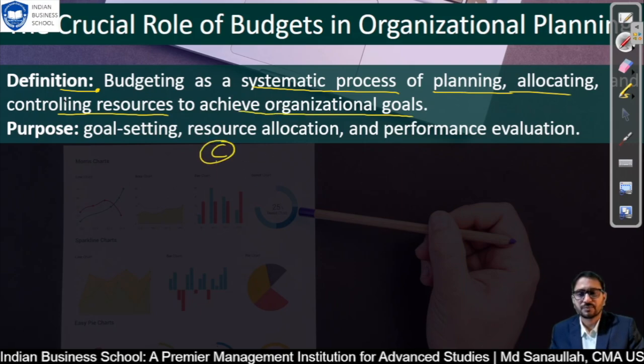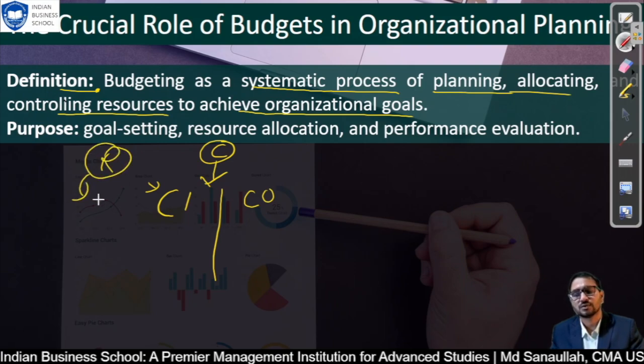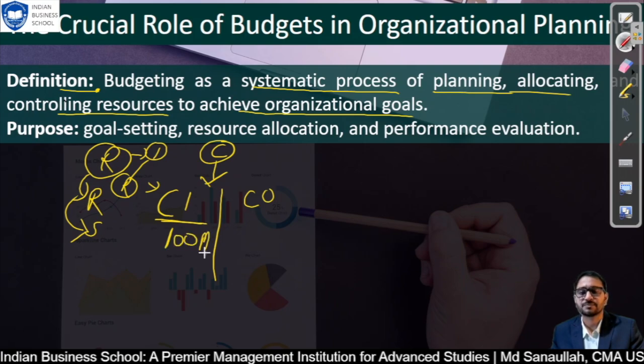For a company there is cash inflow and cash outflow. For cash inflow, we will try to find the resources from where the cash will come. The resource will be revenue, from your product if you are selling, or a service you are giving, or an investment you have made somewhere, from which you will get a return. We calculate all the resources and find how much cash we are going to generate. For example, we are generating 100 million of total cash as revenue.